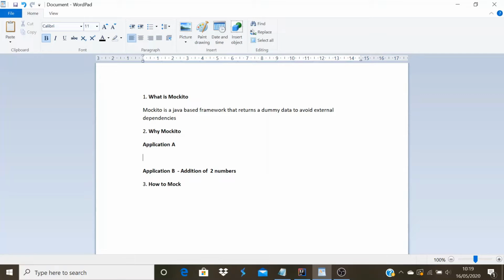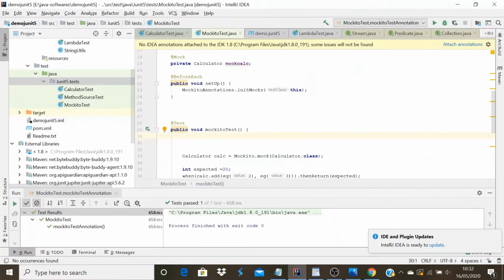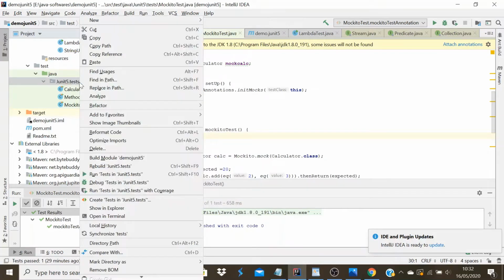Let's discuss how to implement Mockito in a simple project. Now I will implement a test class demonstrating how to use the Mockito framework.